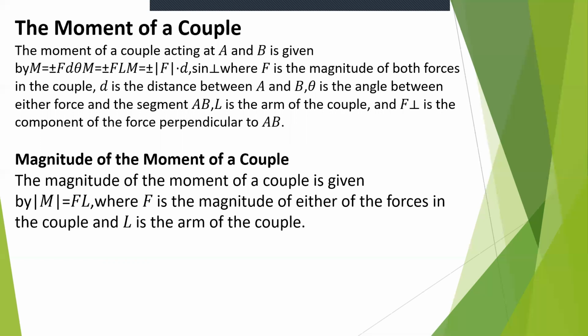Magnitude of the moment of a couple: the magnitude is given by mod M equal to F L, where F is the magnitude of either of the forces in the couple and L is the arm of the couple.